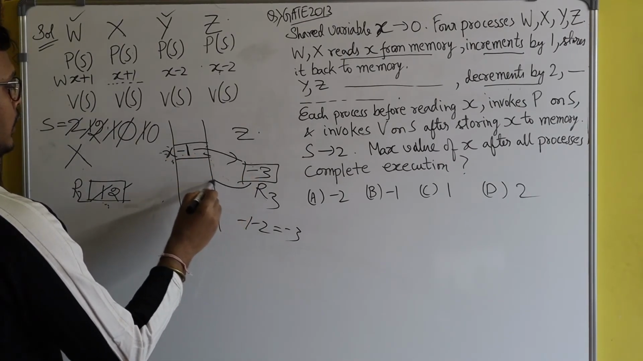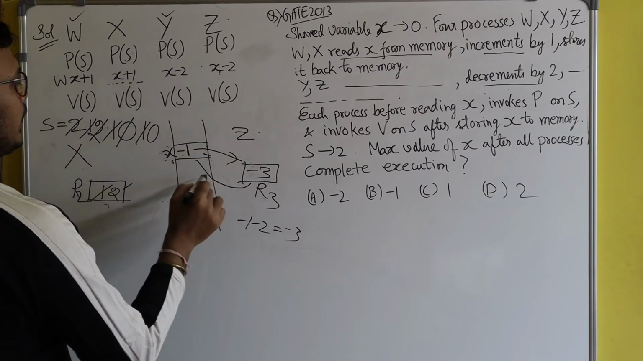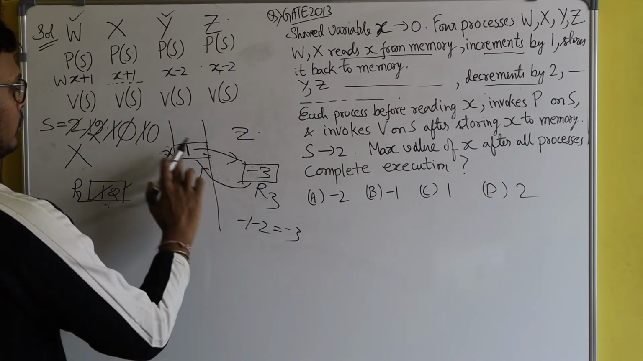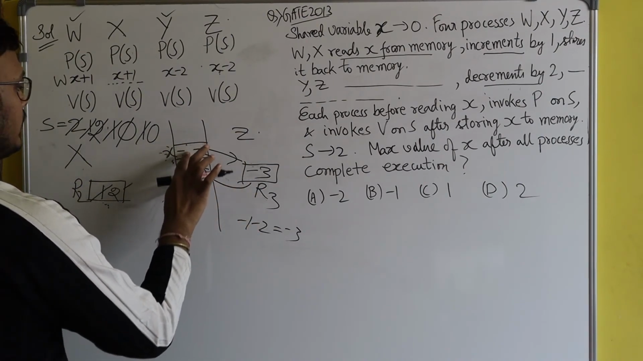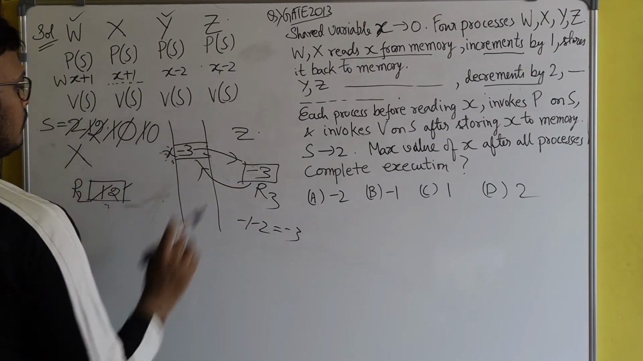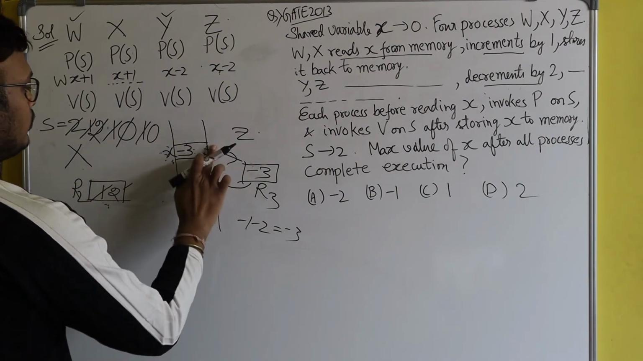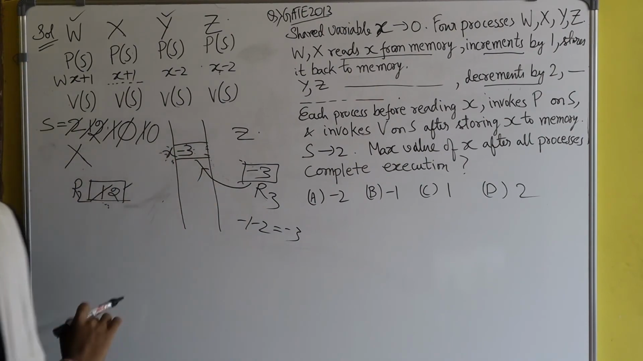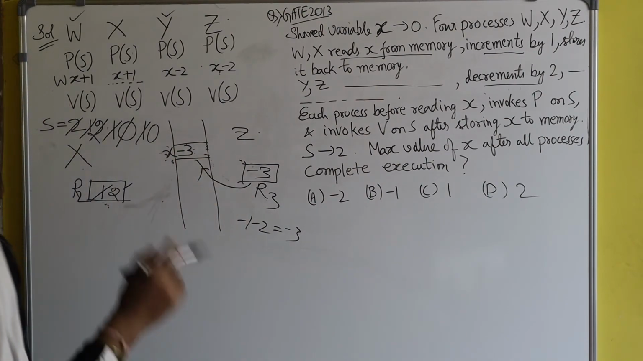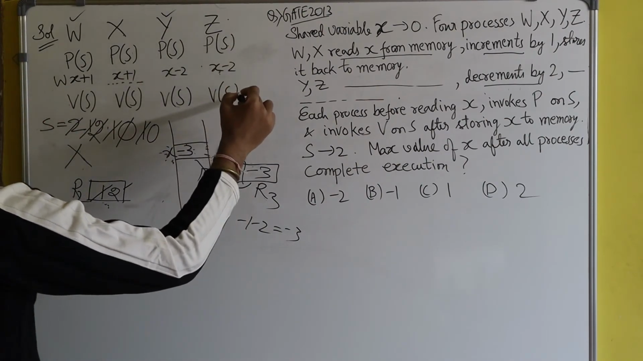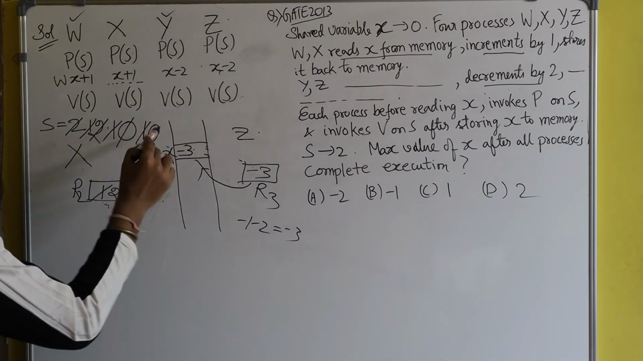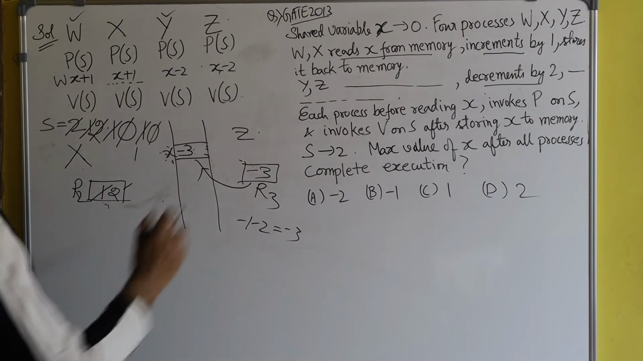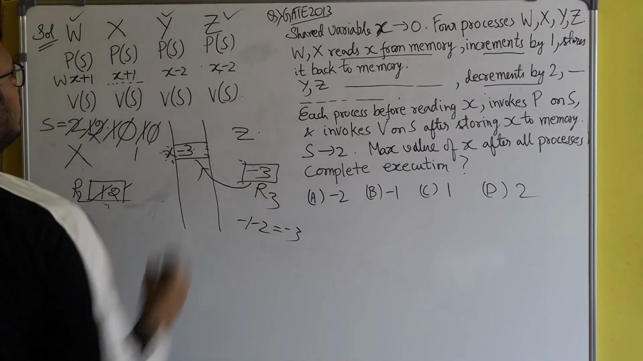So now it means what? Process Z has done the updation part. Okay. So now this x contains minus 3. Fine. So now x contains the updated value, minus 3. And after that, process Z will invoke the V operation so that the value of S will become 1 again. Okay. So now process Z has also completed its task.